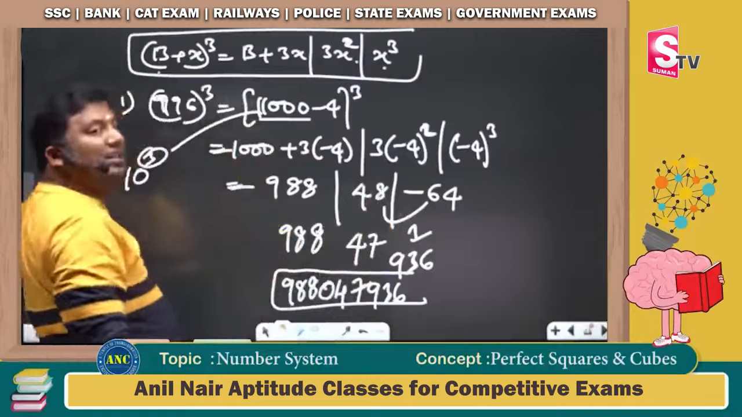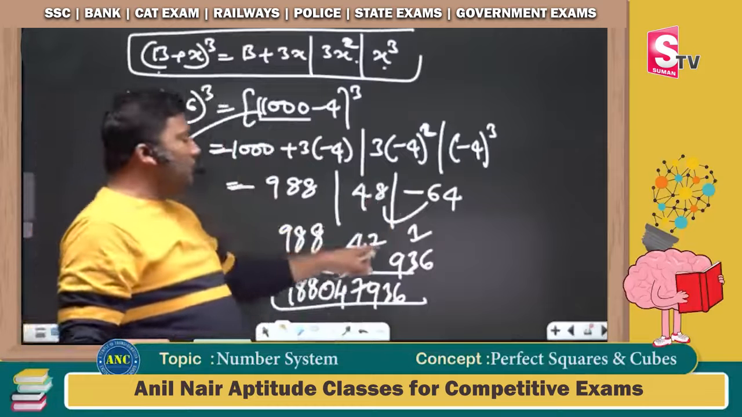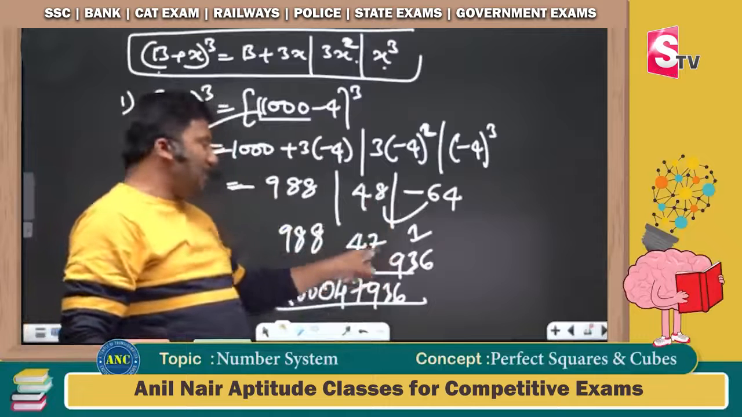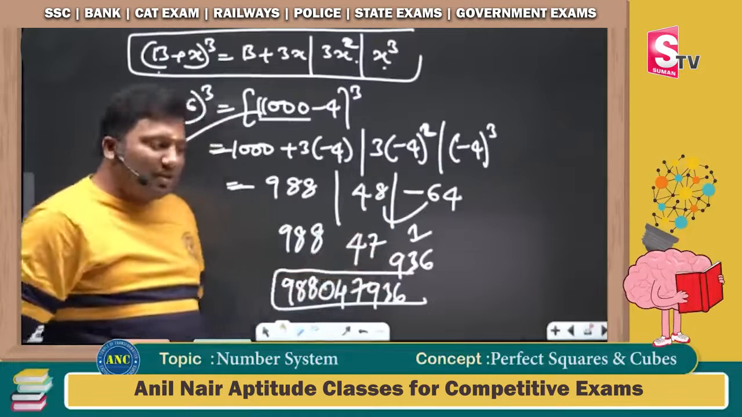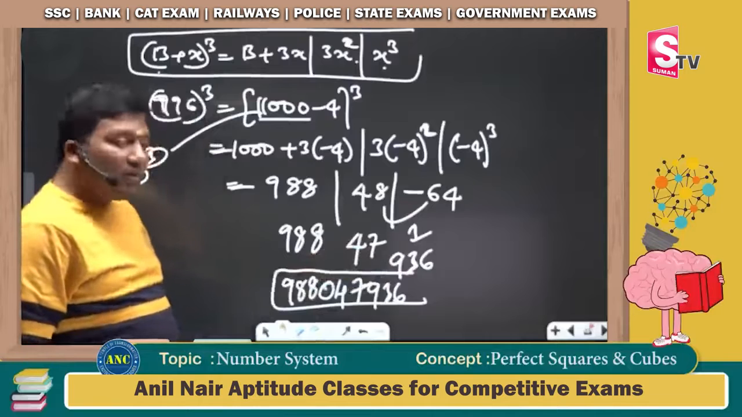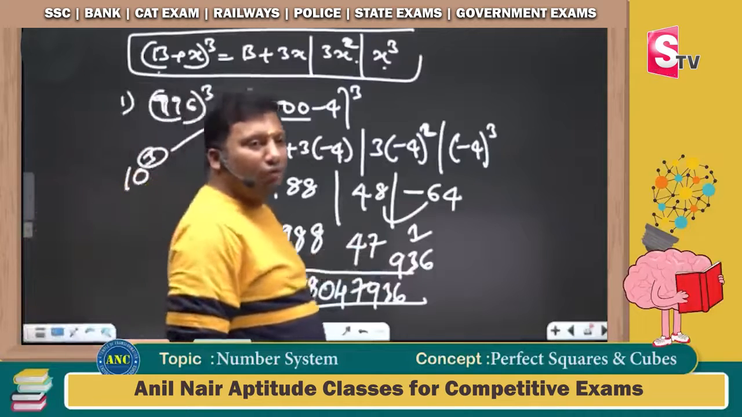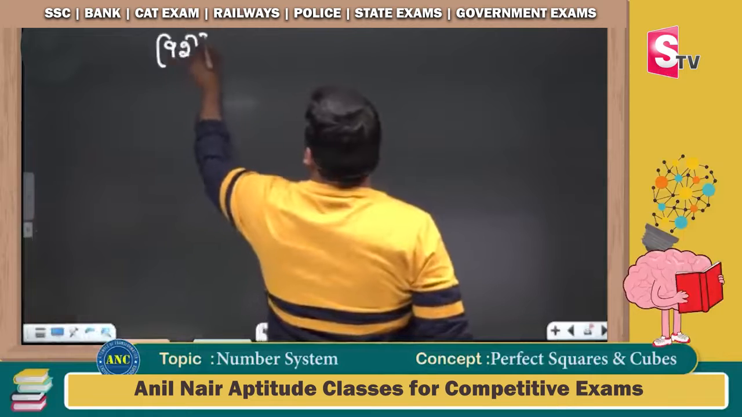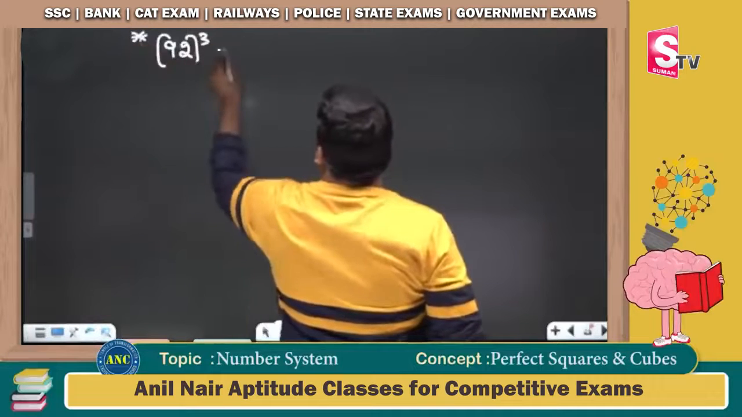988. 1000 is 10 power 3. Last three places 3 digits. 936 is 3 digits. 47 in 3 digits it should be 047. 92 whole cube. Please put a star mark on this doubt.